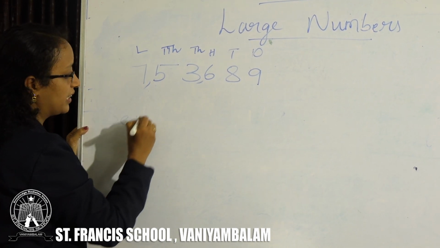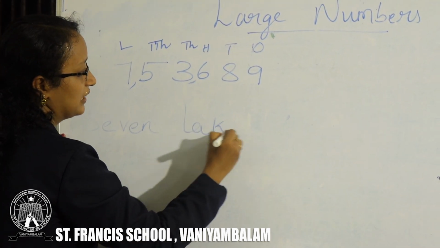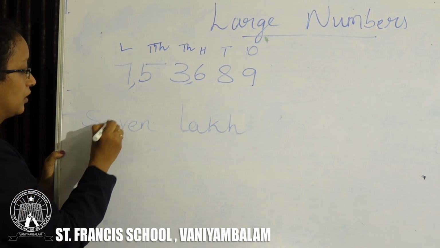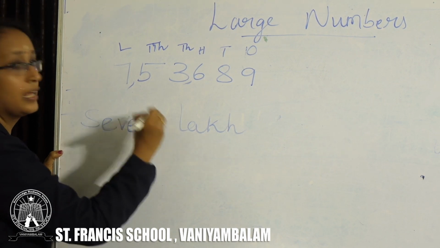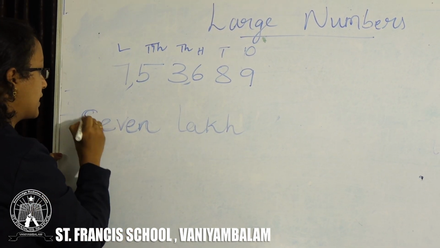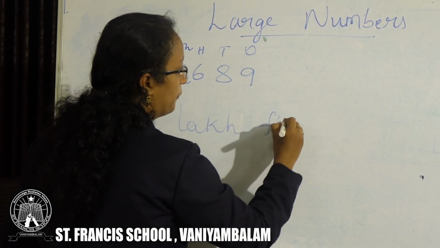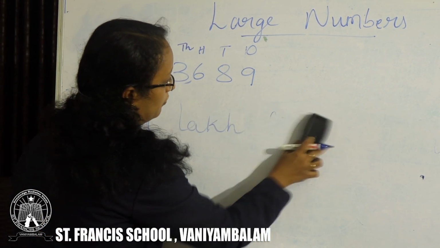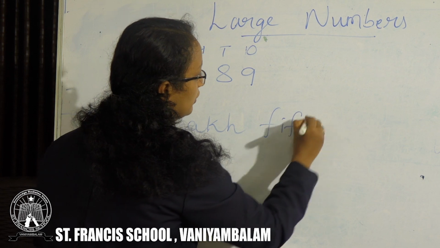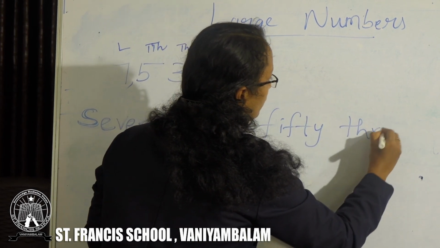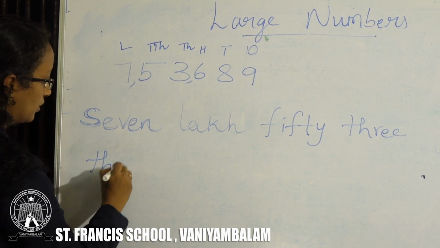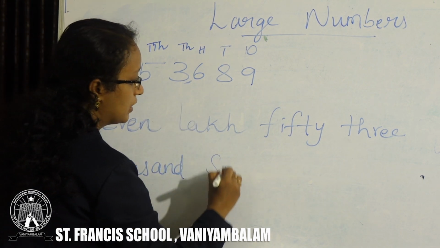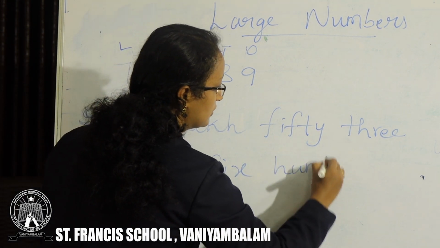So, you can write it as 7 lakh, right? 7 lakh, 53,600 and 89.